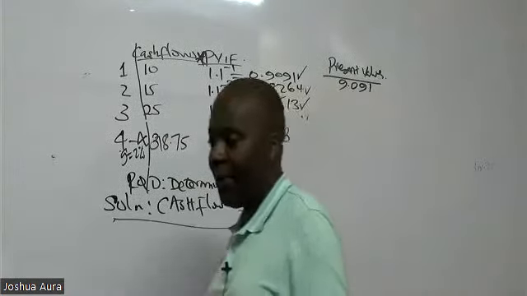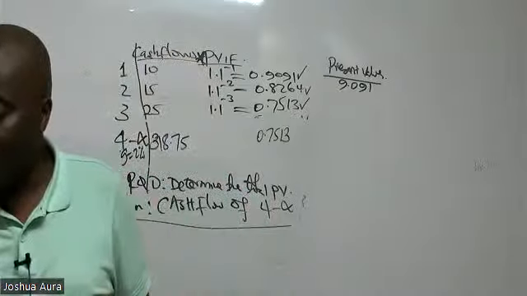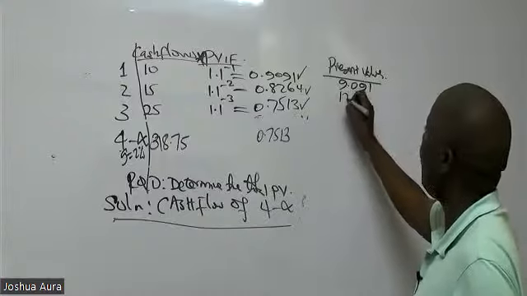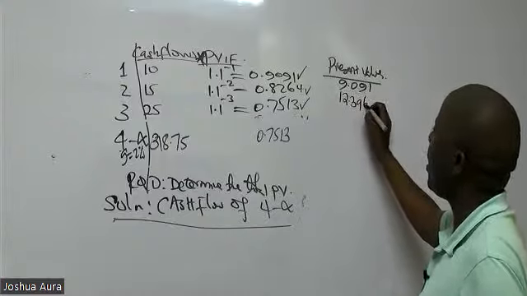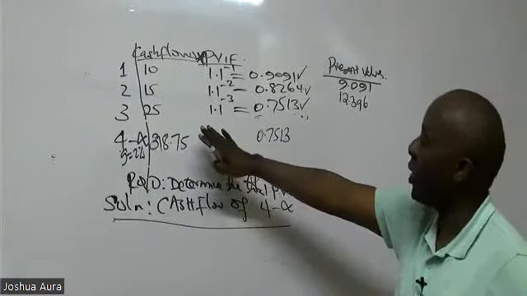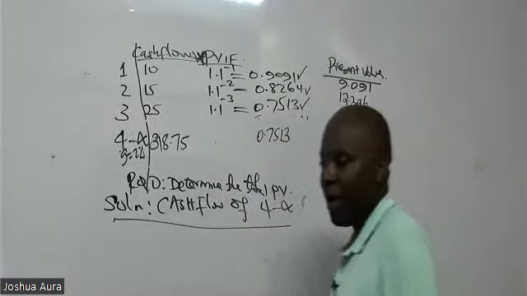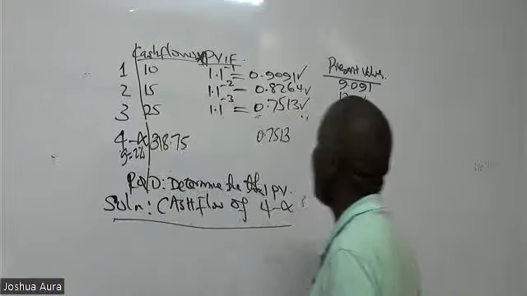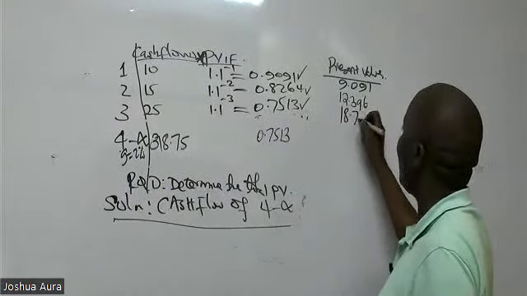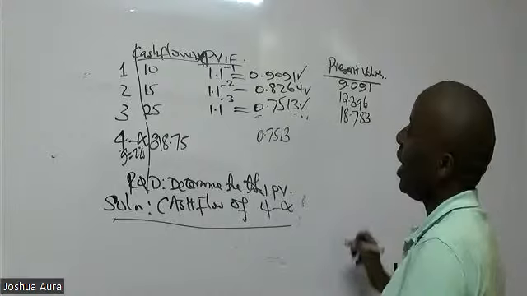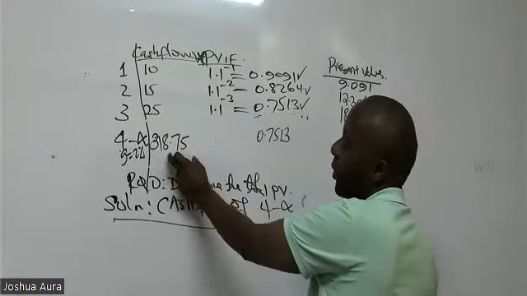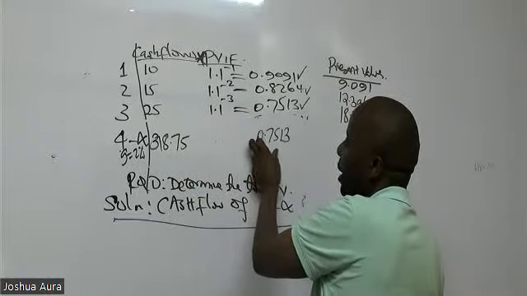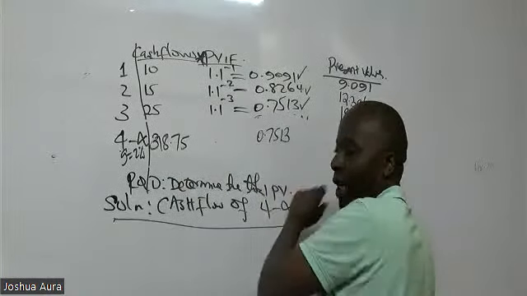And then the second one will be 15 times this. Please ensure you're asking questions without fearing. 12.396. Thank you very much. And then we have year 3, which is 25 times this, 18.783. And then lastly, we have this 318.75 times this 0.7513. What figure are we getting there?